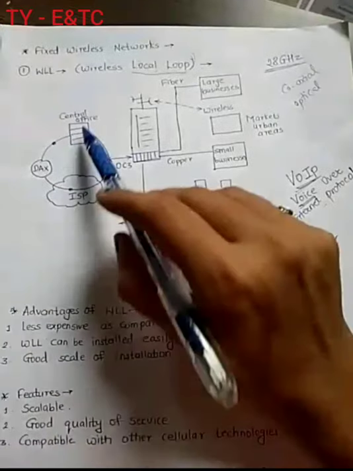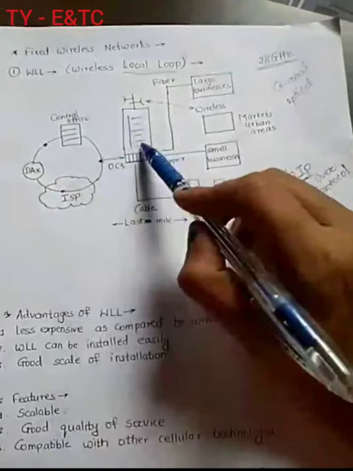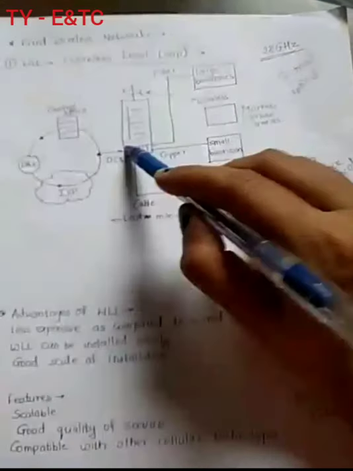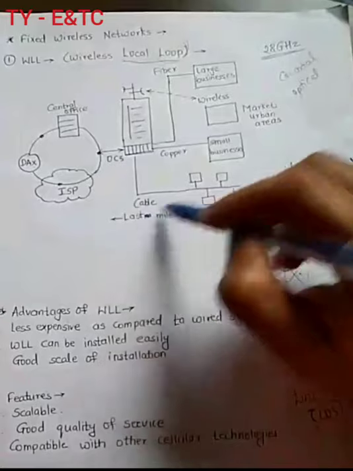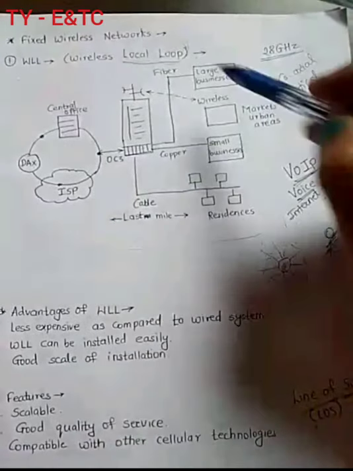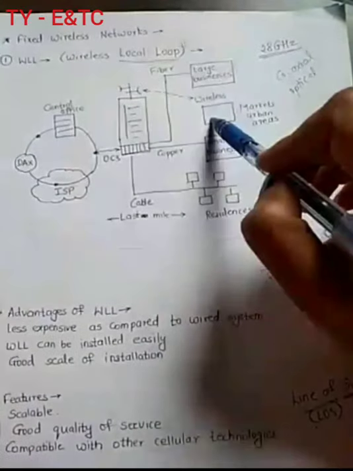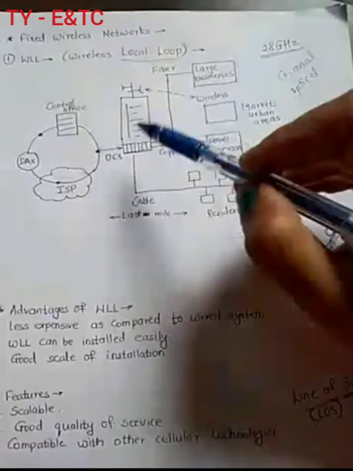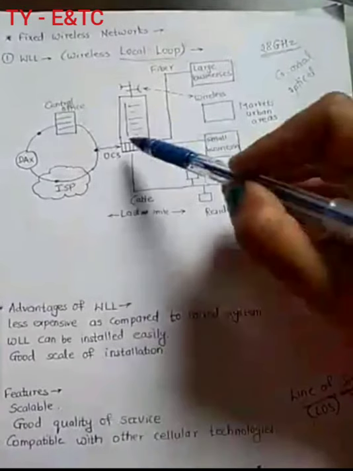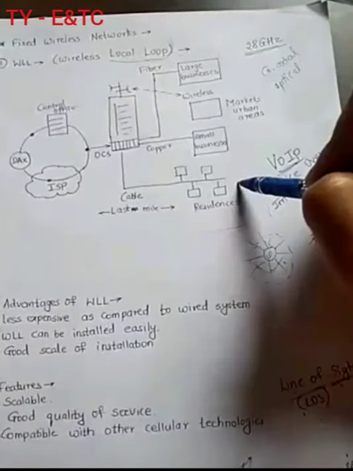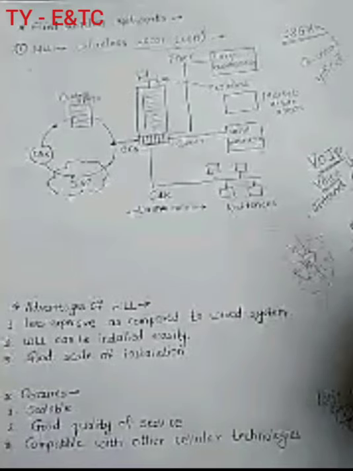This is also a part of a node, and this is a main node, through which all these are connected internally through different media. Some of them are connected wirelessly, some with the help of optical cables, some with copper cables, or some other local cables also. So this is one of the networks called a wireless local loop.